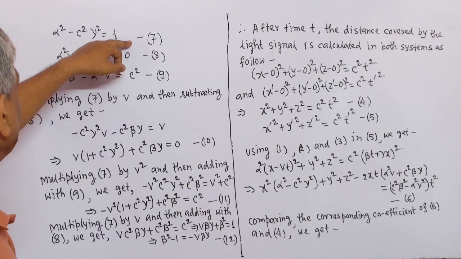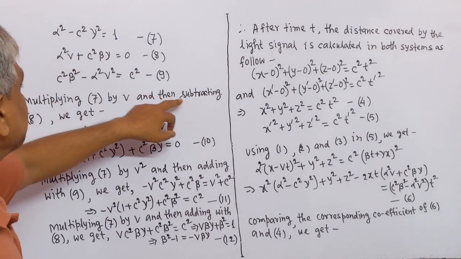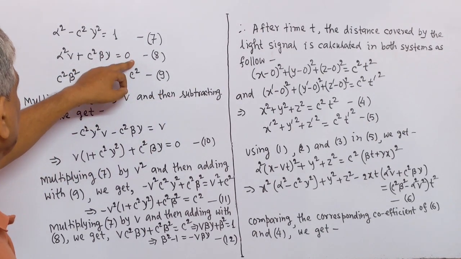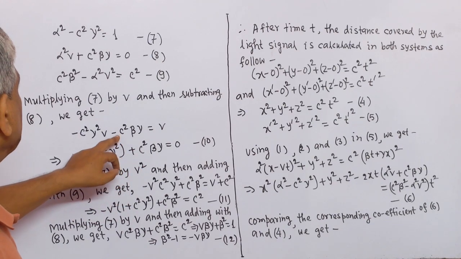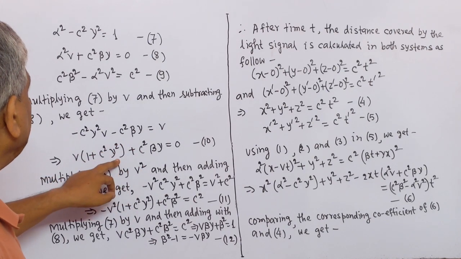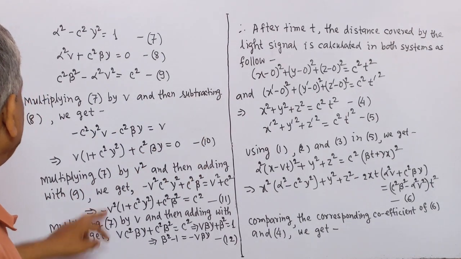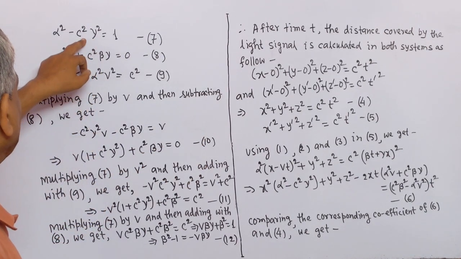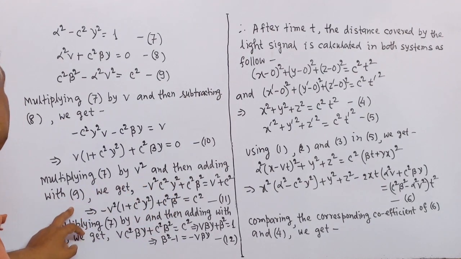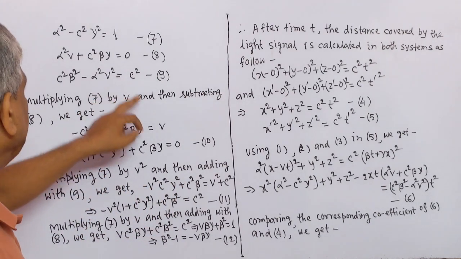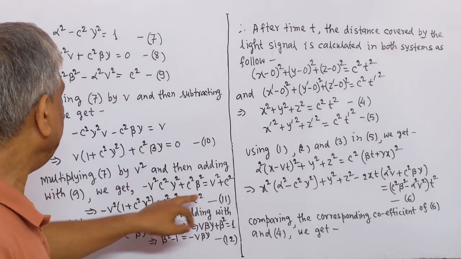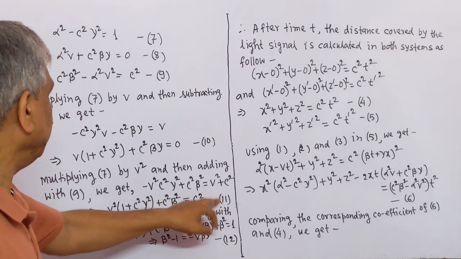Multiplying 7 by v and then subtracting 8, we get this value, and by rearranging we get this equation 10. Multiplying 7 by v square and then adding with 9, we get this value, and by rearranging we get equation 11.